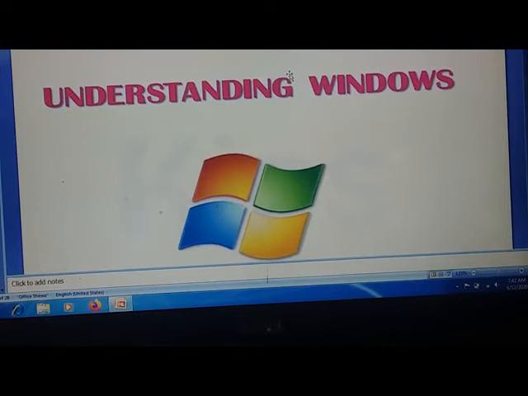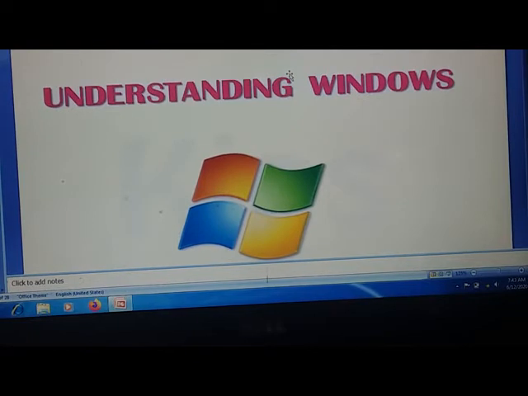Students, by now you would have understood that a computer has two basic parts: hardware and software. Hardware is the physical part of the computer that we can touch and feel. For example, keyboard, mouse, monitor, all this is your hardware, whereas software is that part of the computer which cannot be touched. To make the hardware work, we need to have software installed in it.